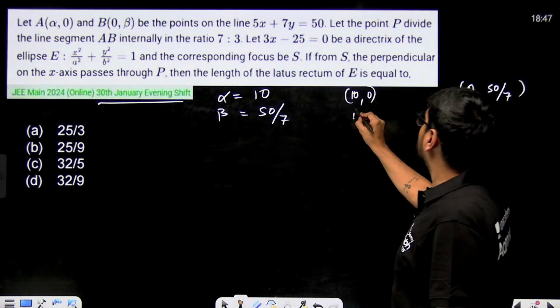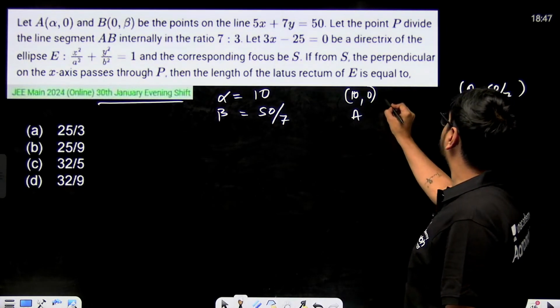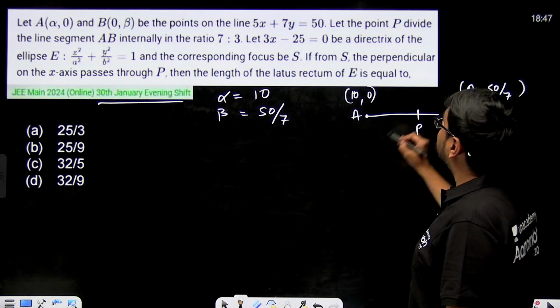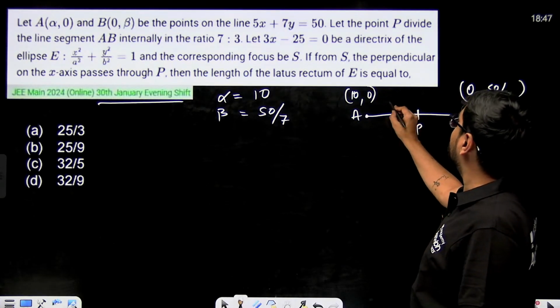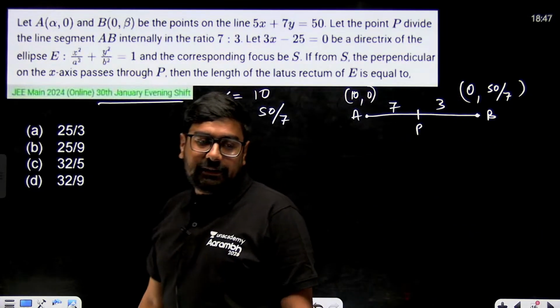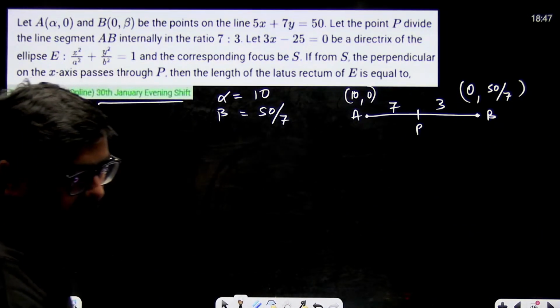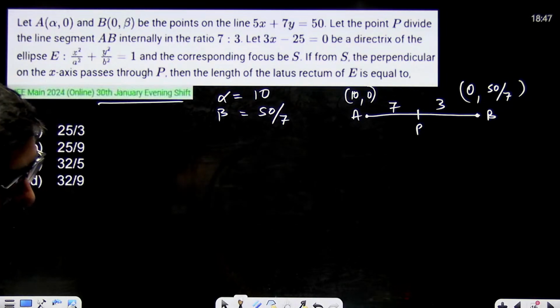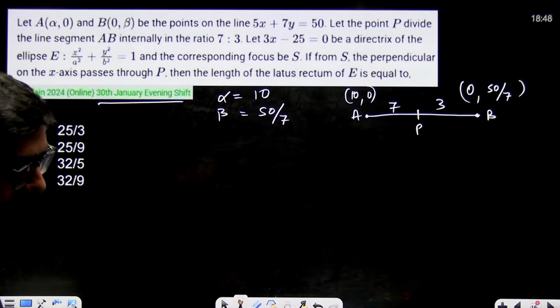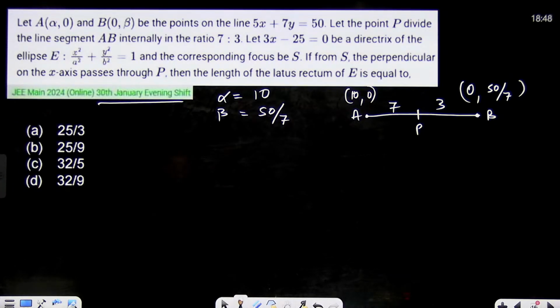These 2 points, this is point A, this is point B. Point P is dividing these 2 points internally in 7:3. So useful, everything is giving us information over here only, right? So we can find point P also.